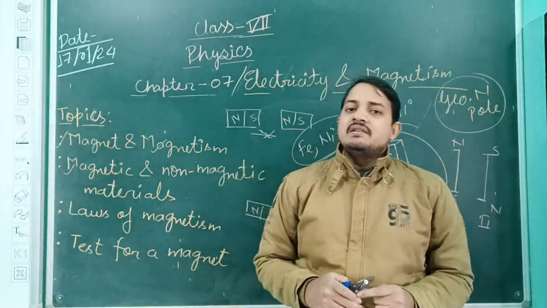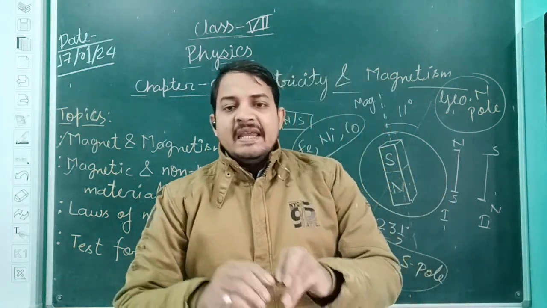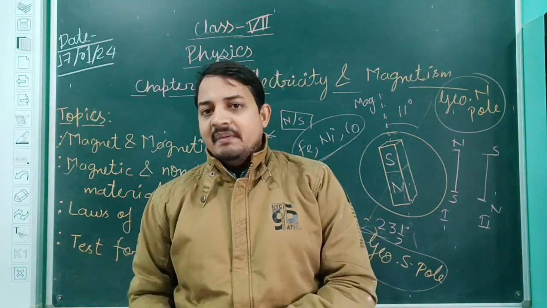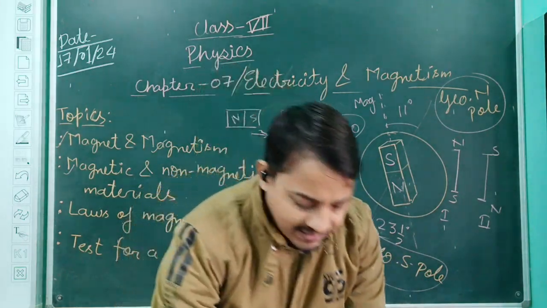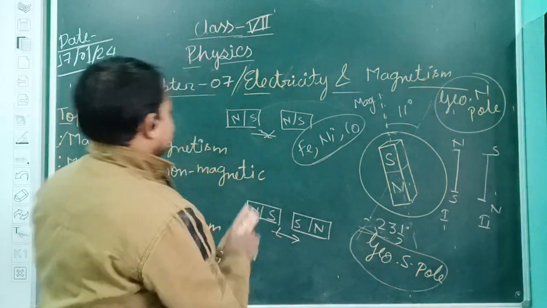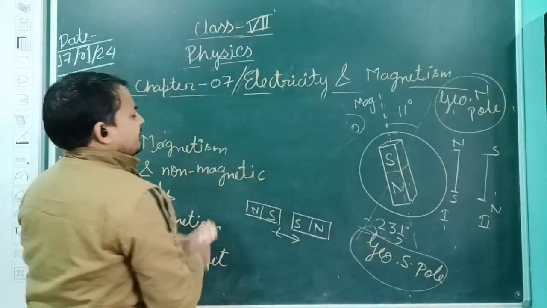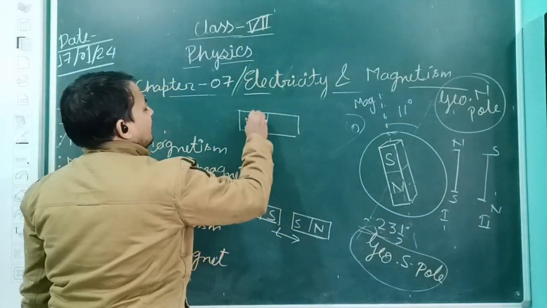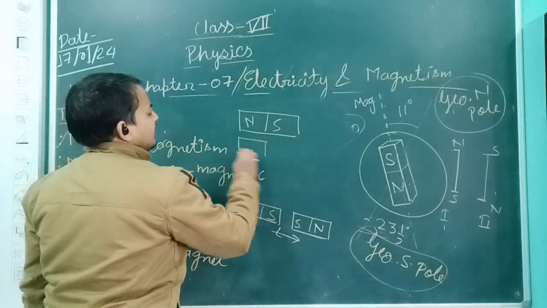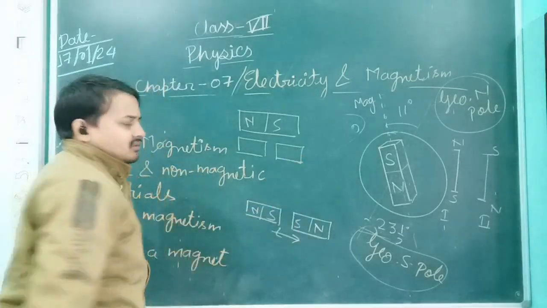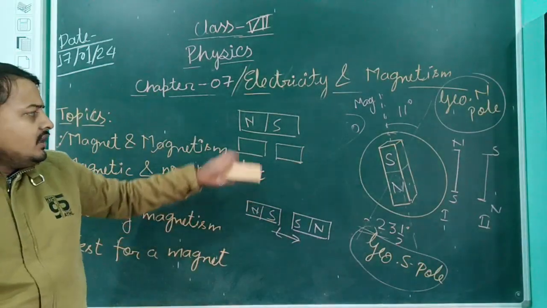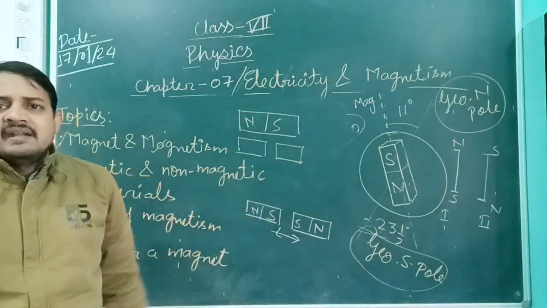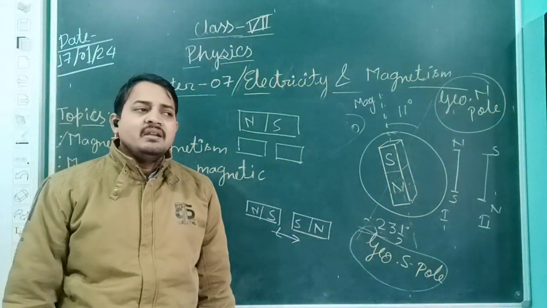Okay. The fourth law is about what happens if I break a bar magnet into several pieces. Just see with the help of a diagram. Suppose I have a bar magnet and I am going to break it. What will happen? You may think that the north side will be here and the south side will be here. Is it like this? Tell me.